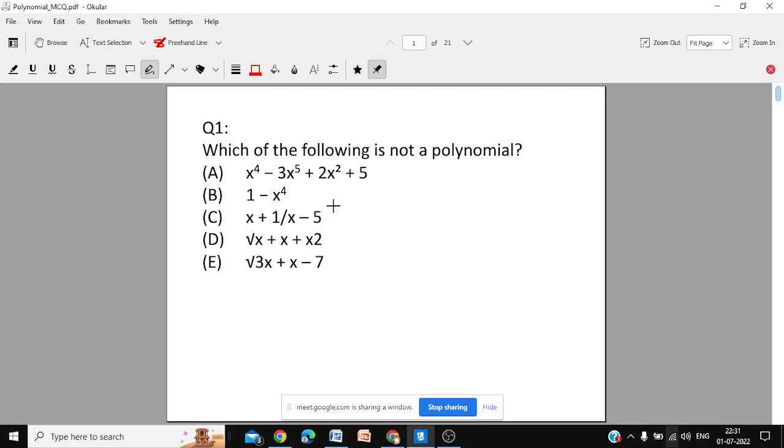Now, question number 1. Which of the following is not a polynomial? Put question number 1 and write either A or B or C, but write only the option. You have 5 expressions here. Which of them is not a polynomial? You write question number 1 and the option.